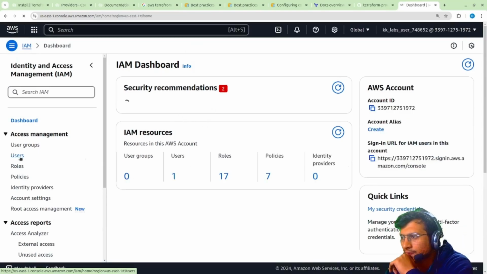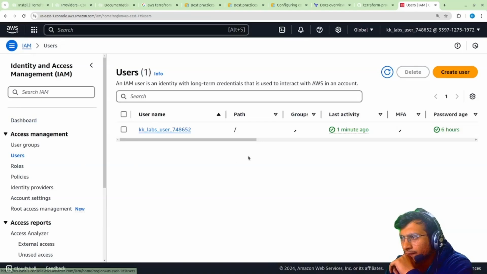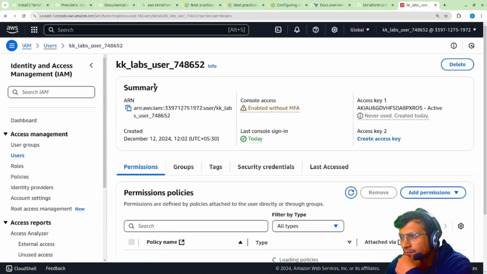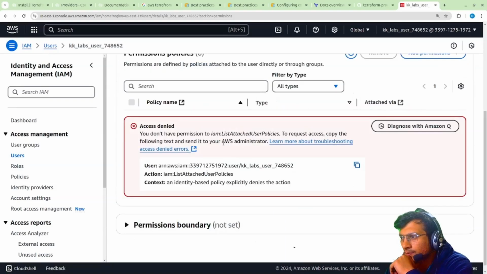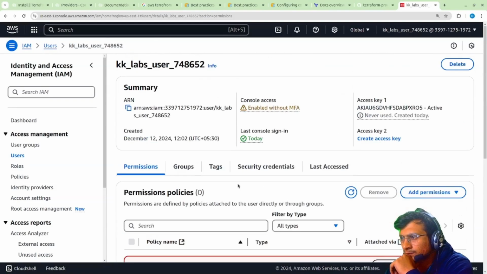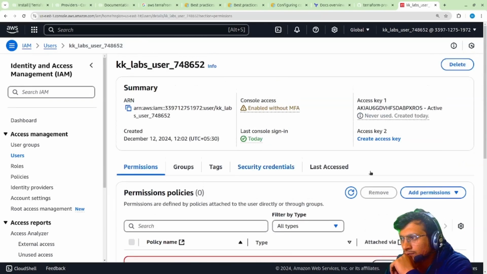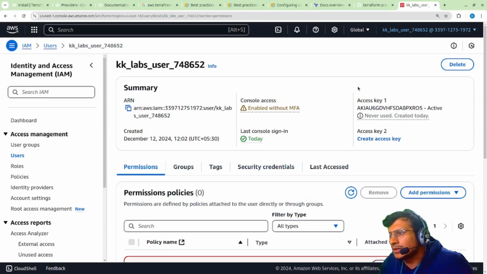Let me just try creating. What permissions does this user have? Access key, yeah, create access key. So this is the access key, never used, created today. Access key and secret key. Let me just check.